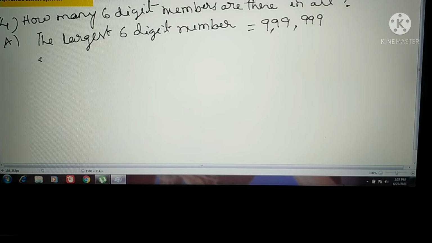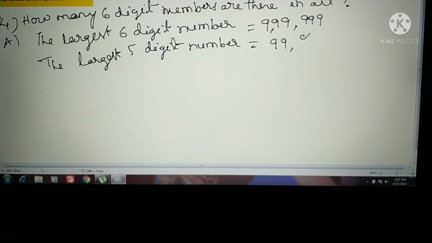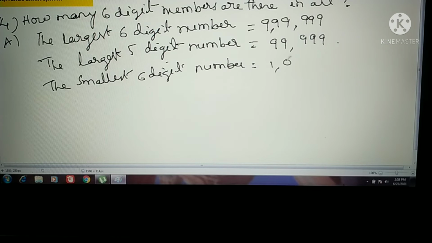Now write down the largest 5-digit number, that equal to, what is that one? 99,999. Why we have taken this one? After this one, the smallest 6-digit number, what is that one? 1 lakh, right?